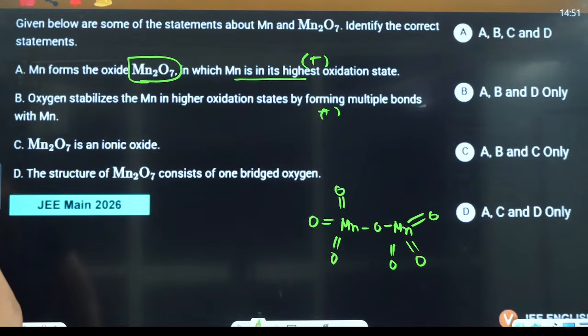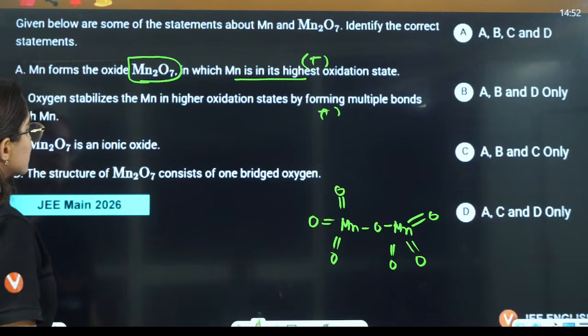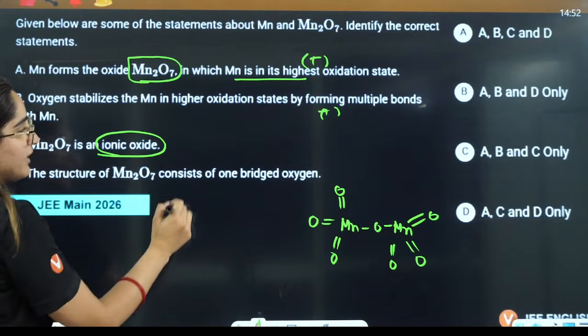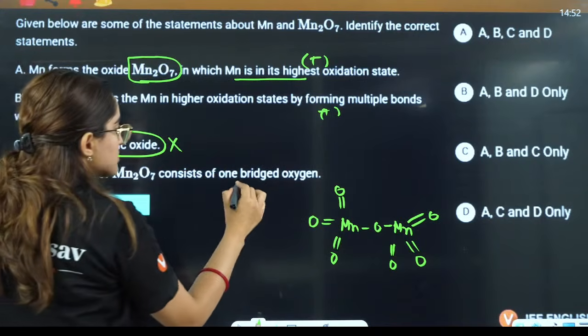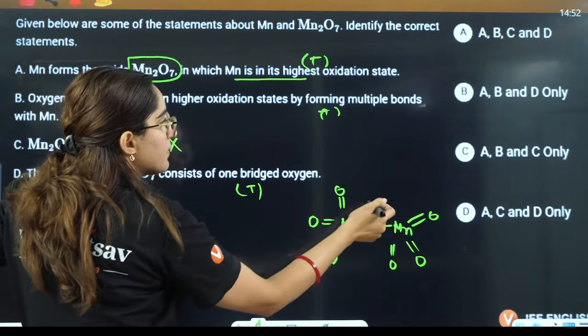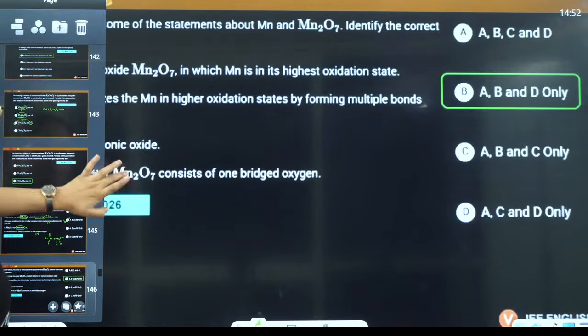Mn2O7 is an ionic oxide. Is it an ionic oxide? No. You can say it is covalent. The structure of this consists of one bridge oxygen. Yes, it does consist of one bridge, this Mn-O-Mn. So statements A, B, D are correct. That is, B will be the correct answer here. Okay, B is the correct answer here.